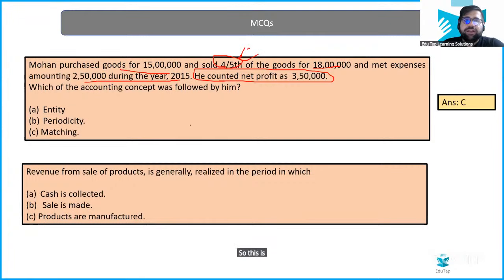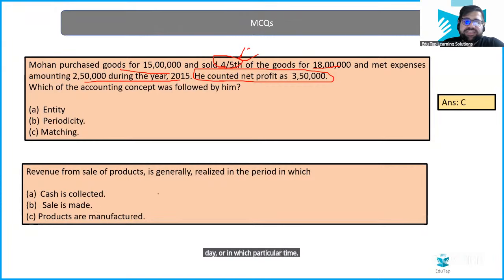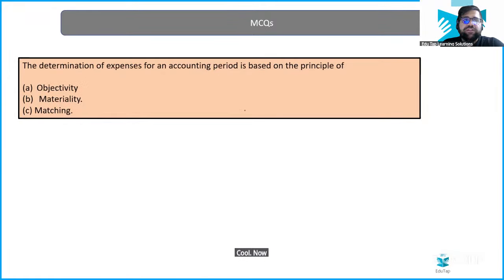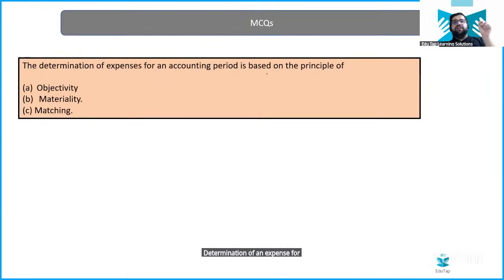So this is matching. Revenue from the sale of a product is generally realized at which particular time? When the sale is made. So the answer will be option B. Cool. Now try to solve this question as well. The determination of an expense for an accounting period is based on which particular principle?